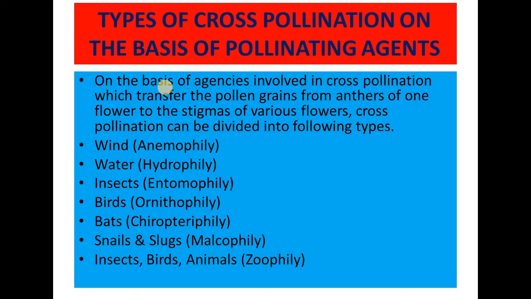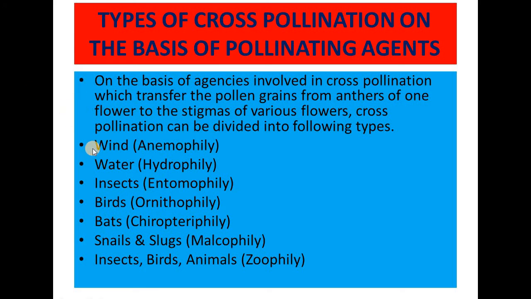So now we will classify the cross pollination on the basis of these pollinating agents or agencies. On that basis, there will be different types of cross pollination, just like anemophily, hydrophily, entomophily, ornithophily, chiropterophily, malacophily.